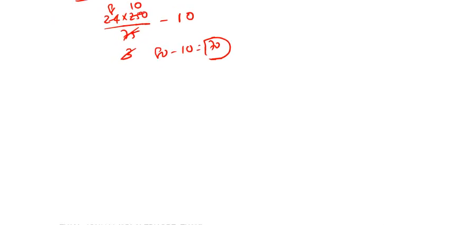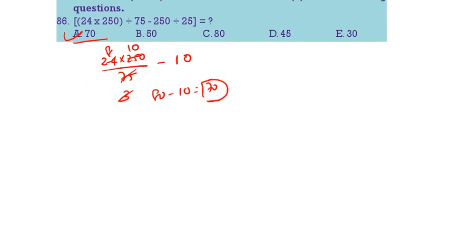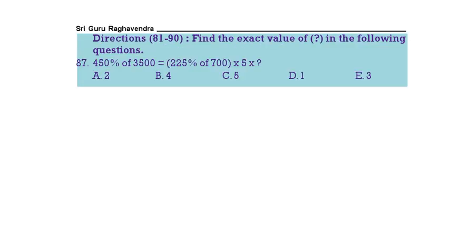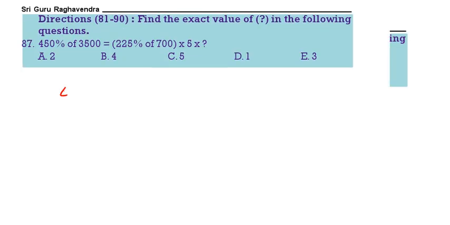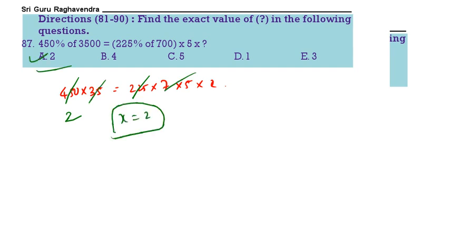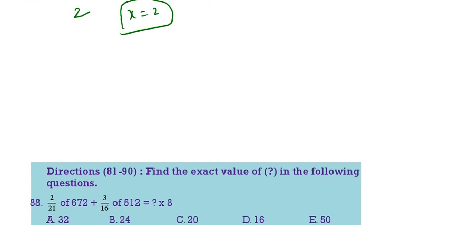Next question, 87. 450% of 3500, that is 450 into 35, is equal to 225% of 700, means 225 into 7 into 5 into x. Now do the calculation. See, 225 ones, 225 twos, 35, 35 cancel. Therefore, x value is 2. Next question, 88.